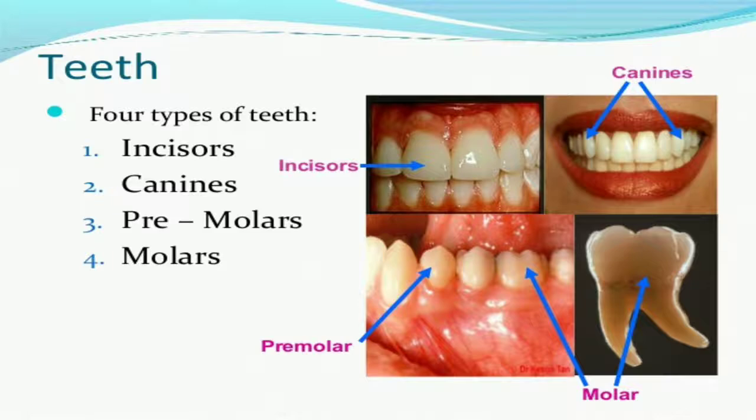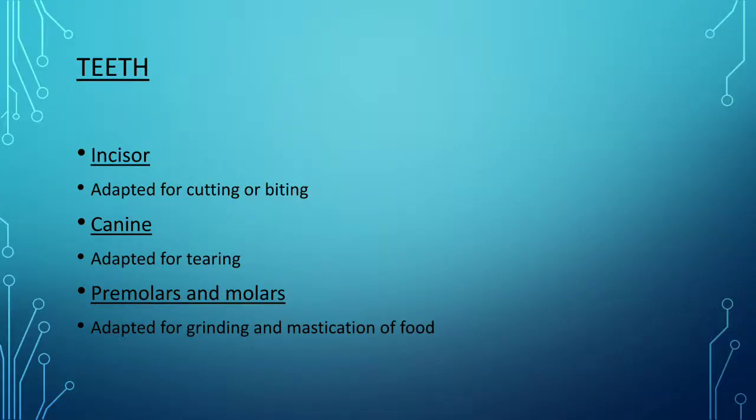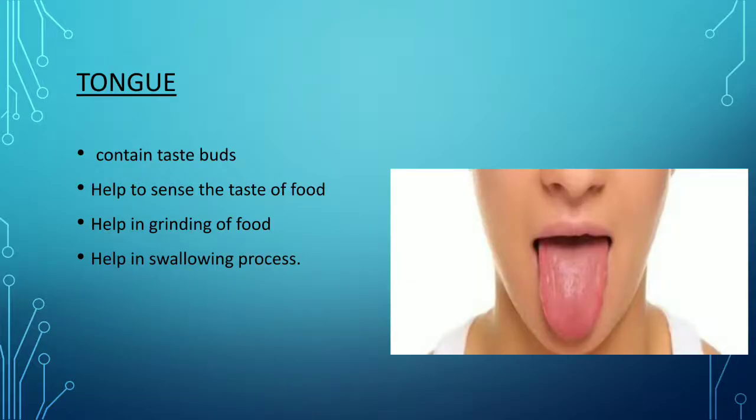Now teeth. Basically we have 4 types of teeth: incisors, canines, premolars and molars, as you can see clearly in this picture. Incisors are adapted for cutting or biting. Canines are adapted for tearing. Premolars and molars are adapted for grinding and mastication of food.